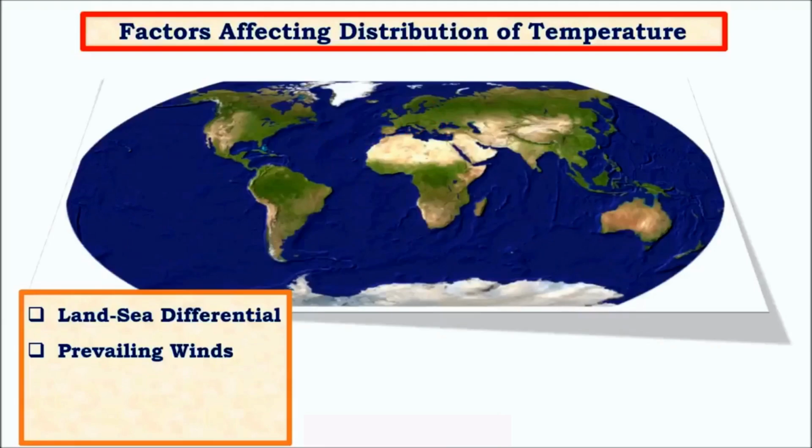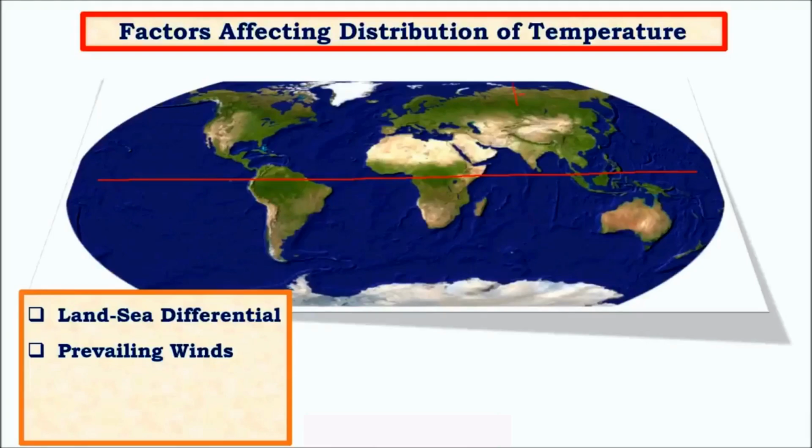So there is a difference in the amount of land in different hemispheres. For example, in the north we have a greater amount of land, whereas in the south we have less land and more oceans. As a result, in the south the time taken by water to cool or get hot is very high, whereas in the northern hemisphere it is comparatively low because of the greater amount of land present.